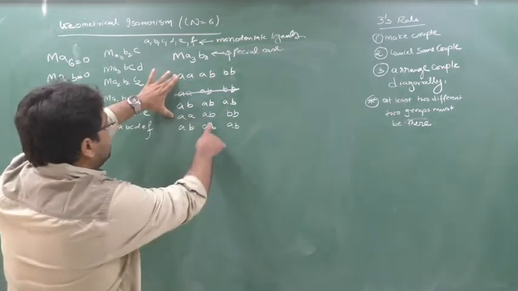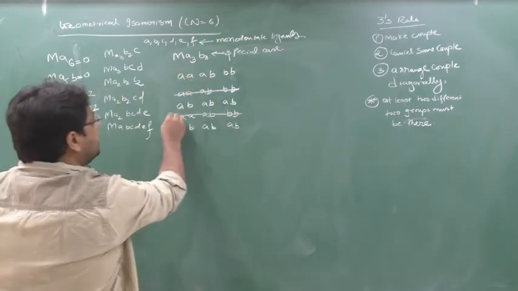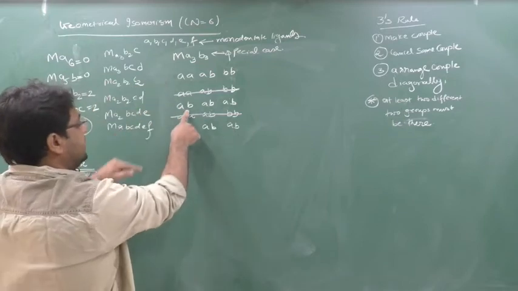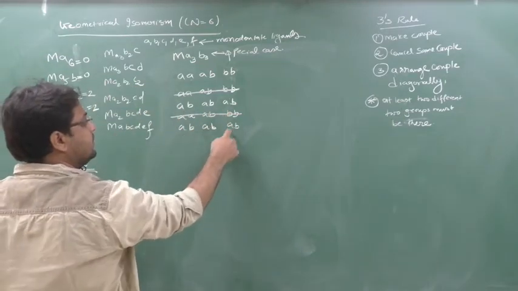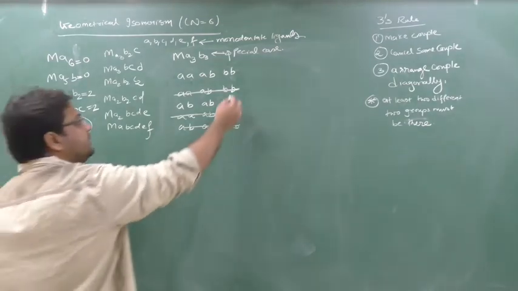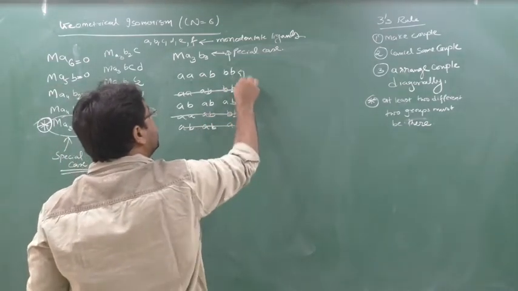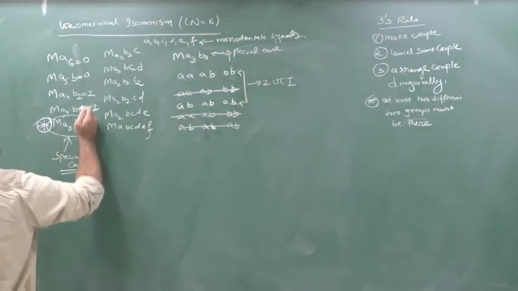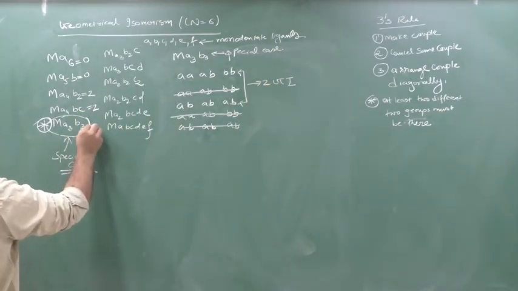AA, AB, BB. Cancel it. AB, AB, AB. See, same. Cancel it. So how many GI? 2 GI. How many GI, beta? 2 GI. What is the speciality? I'll tell you. 2 GI. This is a special case, but GI how much? 2.